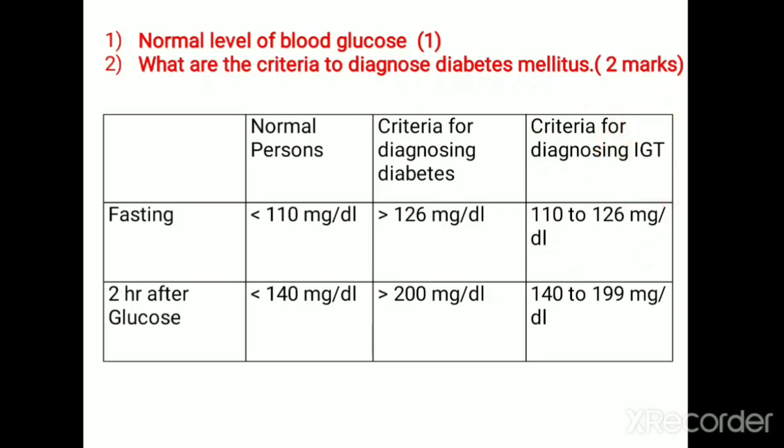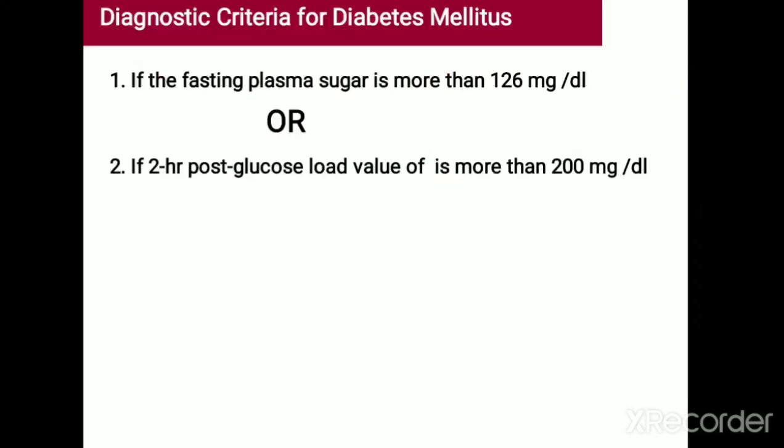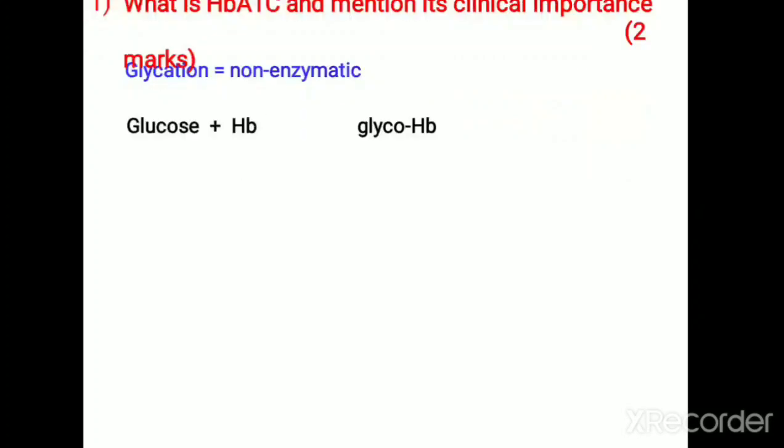An individual with IGT is more prone to develop diabetes mellitus in the future. So this is the diagnostic criteria for diabetes mellitus. Either FBS should be more than 126 milligram per deciliter, or 2-hour postprandial blood sugar level should be more than 200 milligram per deciliter.